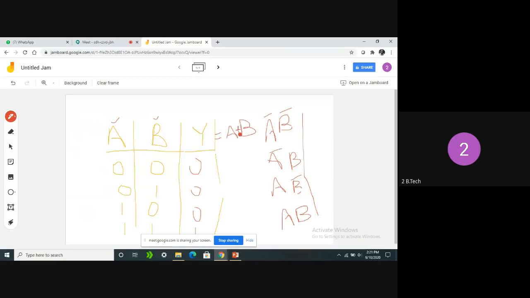This same AB we can write using Karnaugh maps. Based on the minterms, the cells are also presented. For 2 variables, the number of minterms is the number of cells in the map.